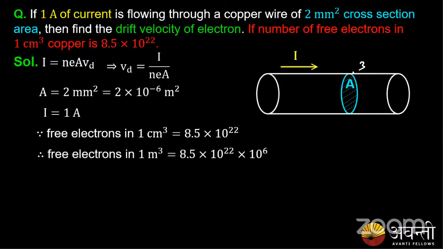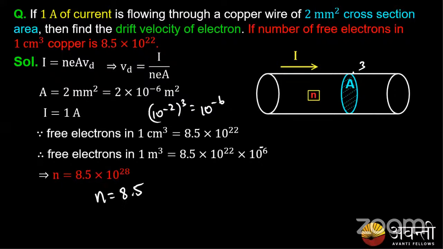Please note there is a small correction here: 1 centi is 10 power minus 2, so 10 power minus 2 whole cube is 10 power minus 6.